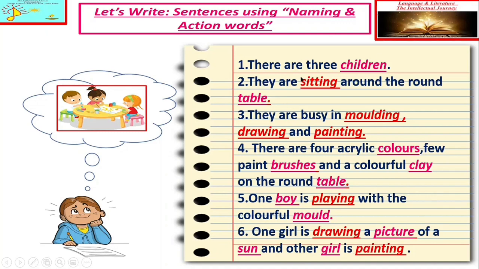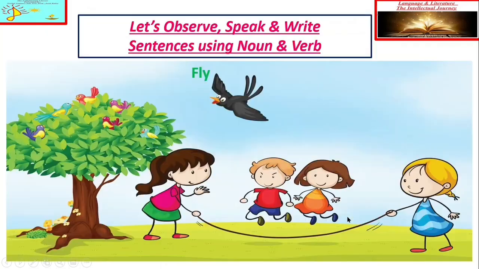So my dear student, you have easily understood that all the words children, table, colors, brushes, clay, boy, mold, picture, sun, girl, all these words are noun. And sitting, molding, drawing, painting, playing, drawing and painting, all these words are action words, verb. So this picture I am giving you just like a homework for a simple practice.